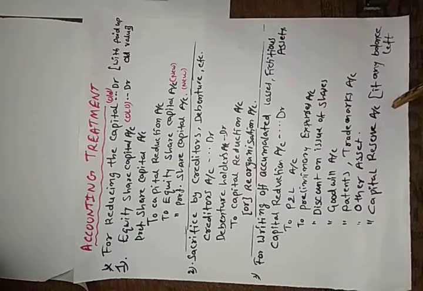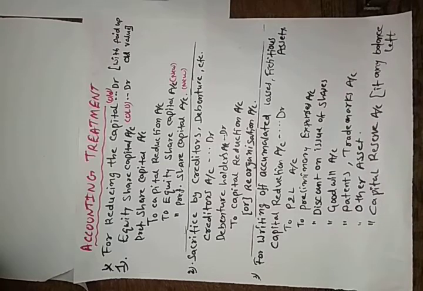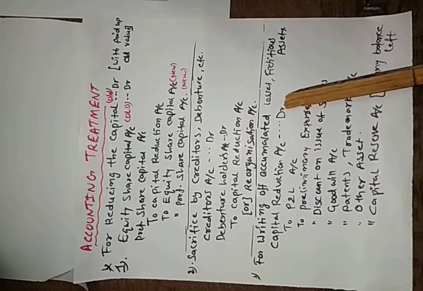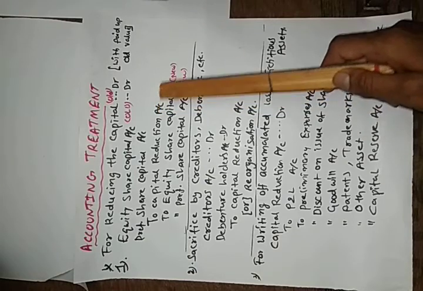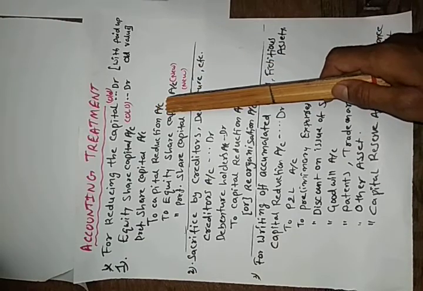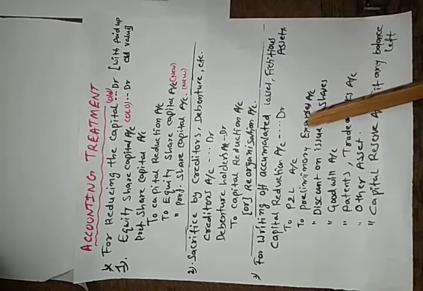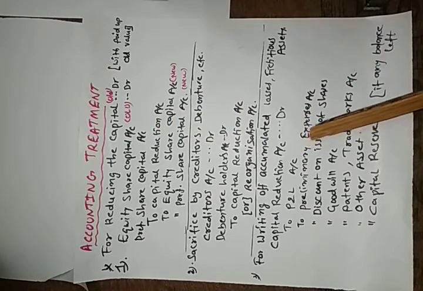And the third entry is for writing off accumulated losses and fictitious assets for reconstruction purpose. The capital reduction account here is debited. The amount available by reducing the preferential and equity share capital is used for writing off various kinds of fictitious assets and accumulated losses.